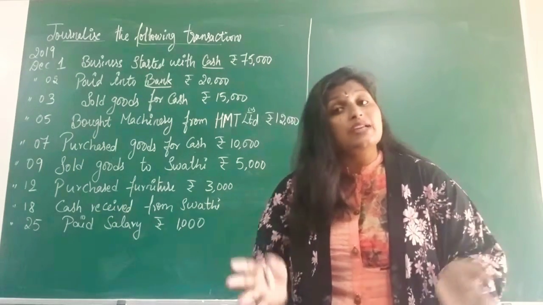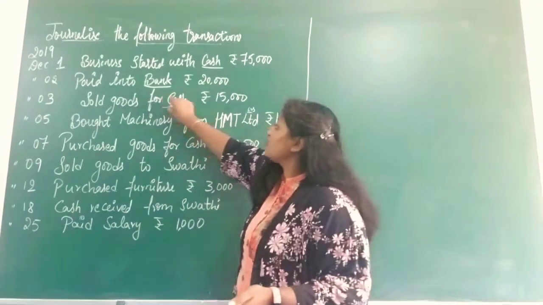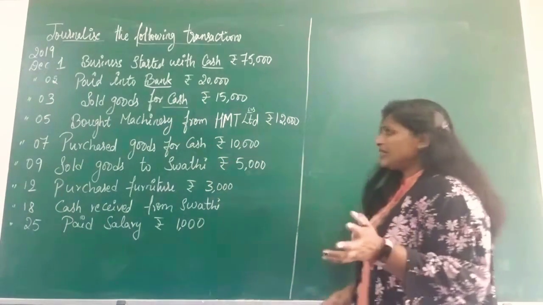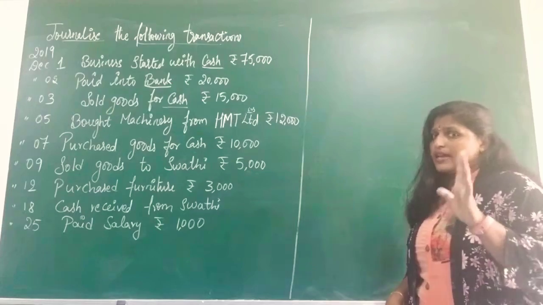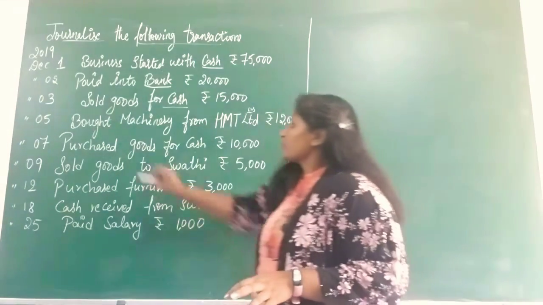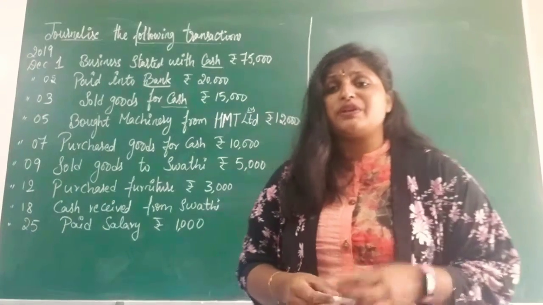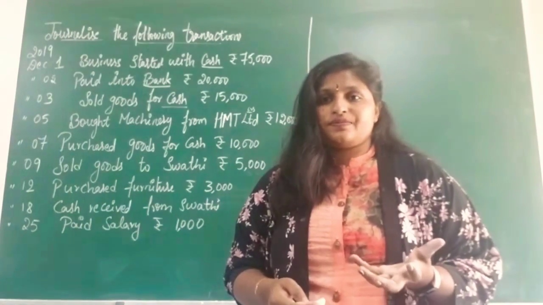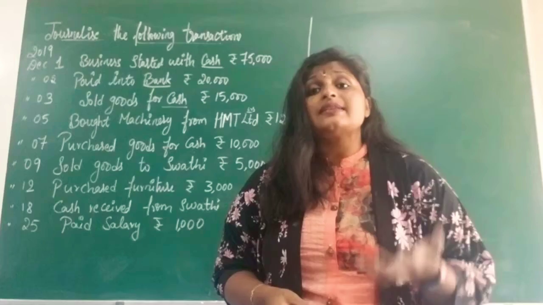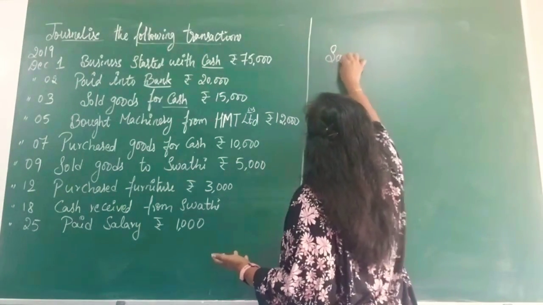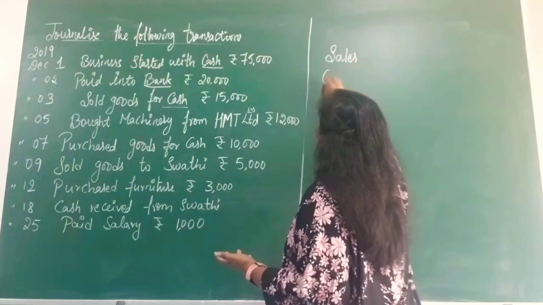It's a cash transaction, clearly mentioned as for cash. Sold goods we call sales. So the two aspects are sales and cash.